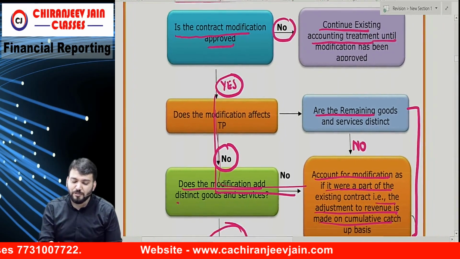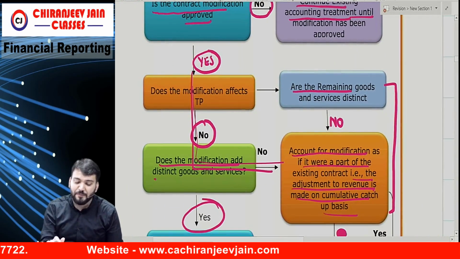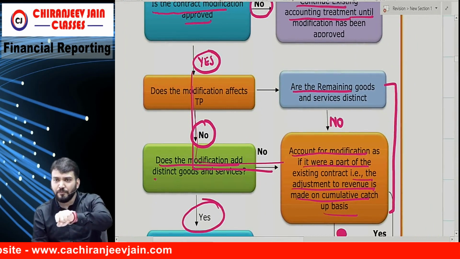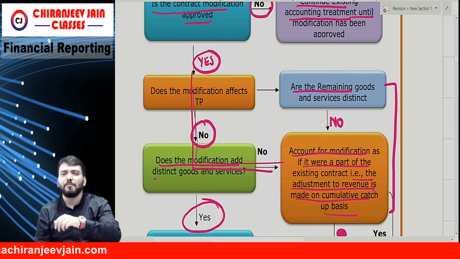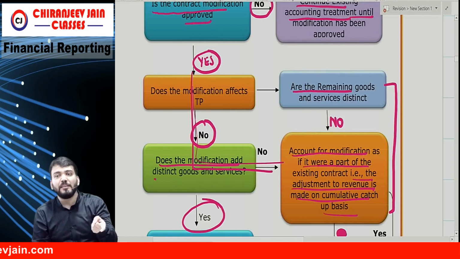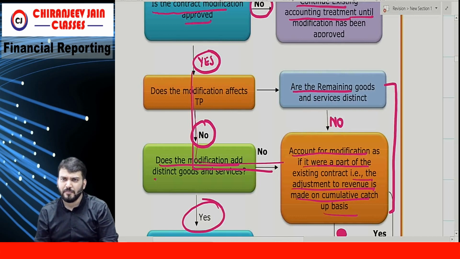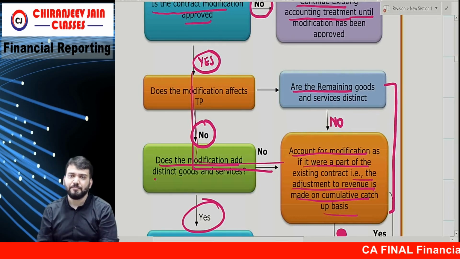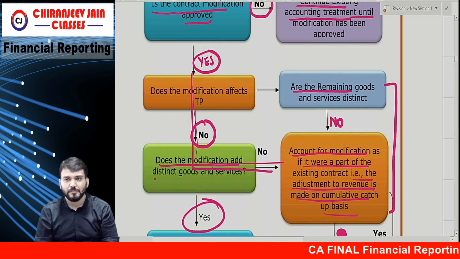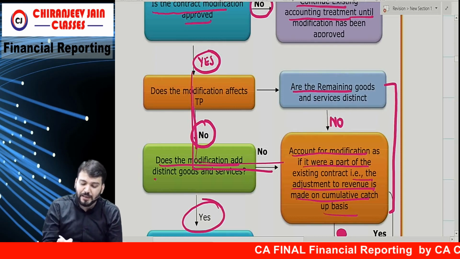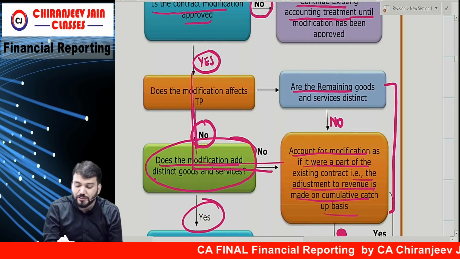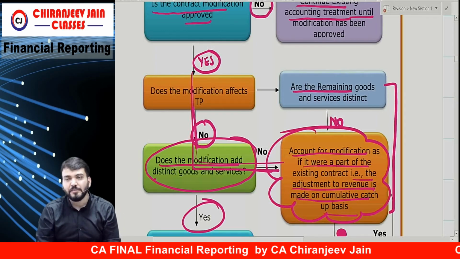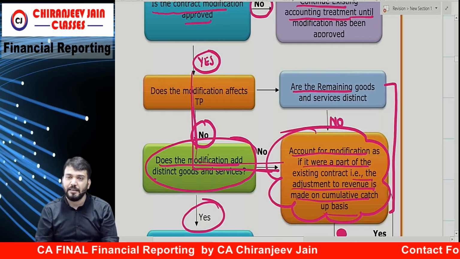Understood? So what is the question? Does the modification affect transaction price? So now the modification is done at 50 into 100. So it will affect transaction price. If it would have been done at 50 into 150, then transaction price will remain unaffected. Understood? Correct? So transaction price is affected, but it does not add any goods and services. So the answer is no. So the same accounting treatment is there. Correct? Understood?